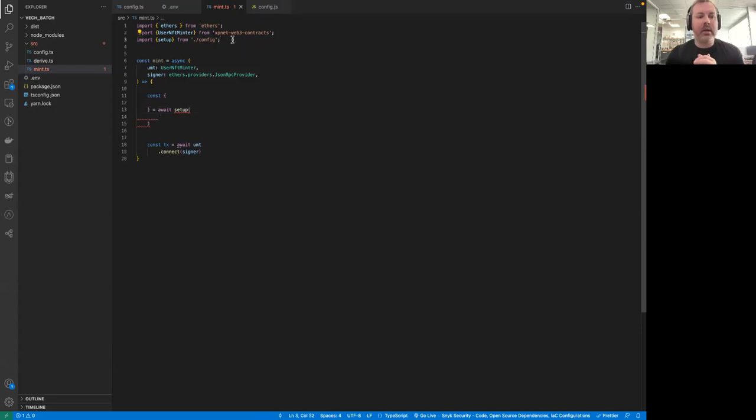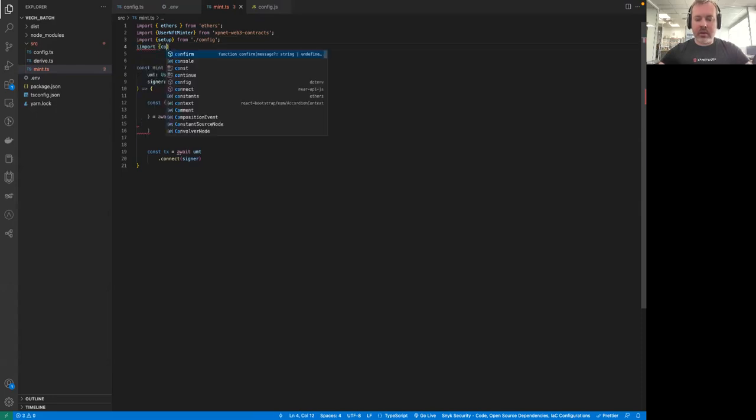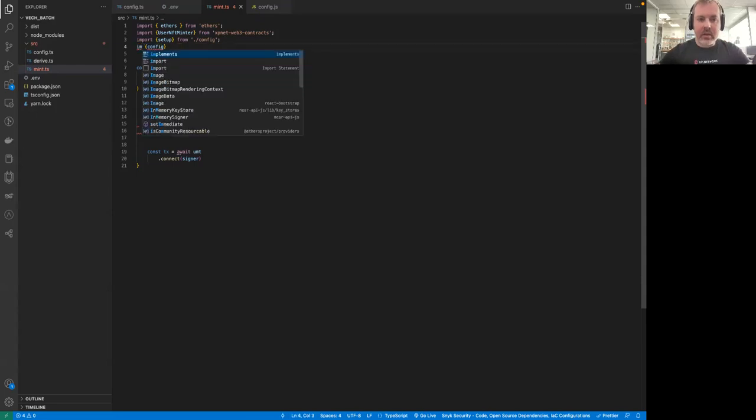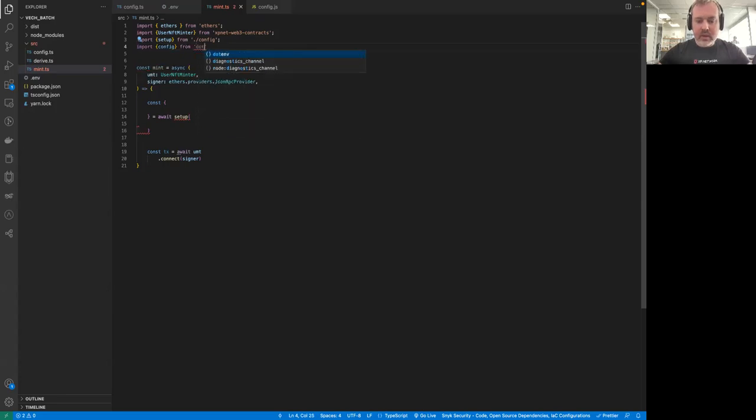So we're gonna need the private key that we're going to be using, and for that we will need to import config here, import config from .env, and I prefer to immediately call this config when I'm writing config like this.